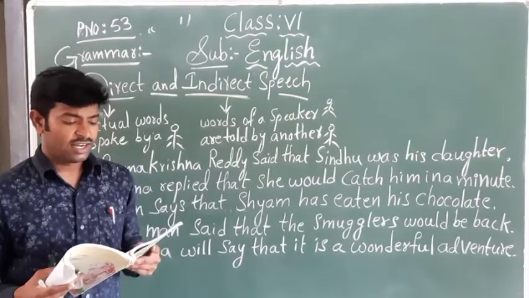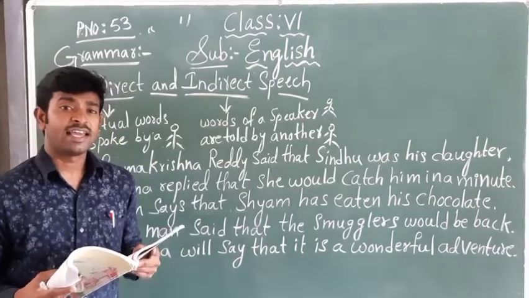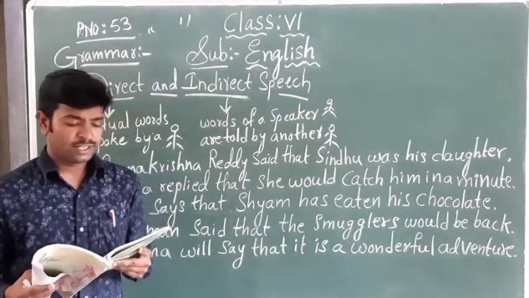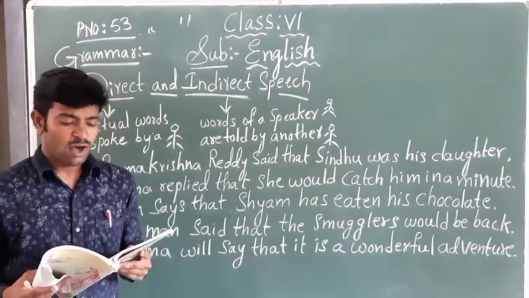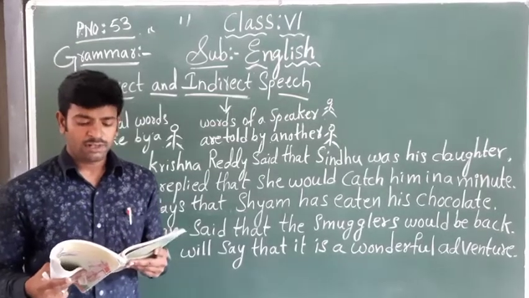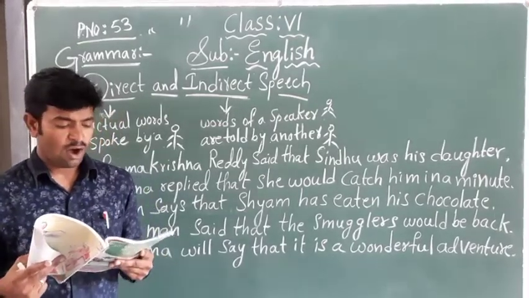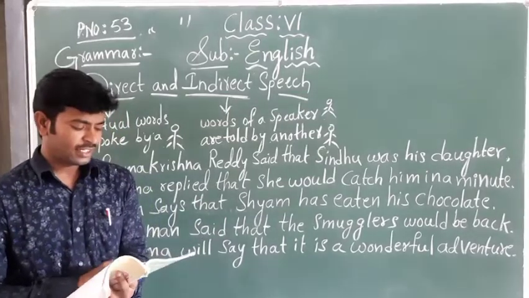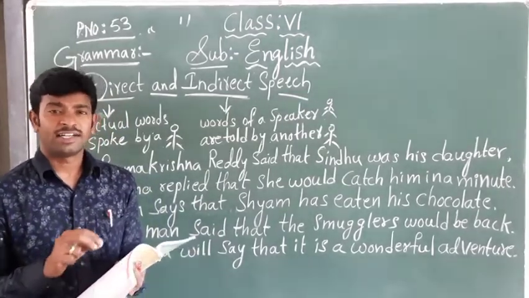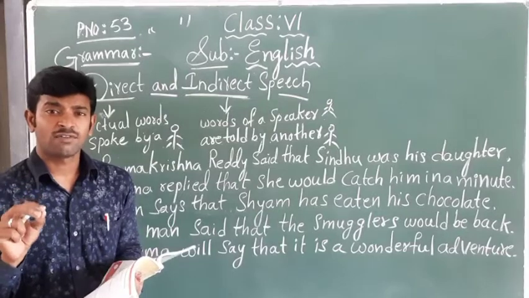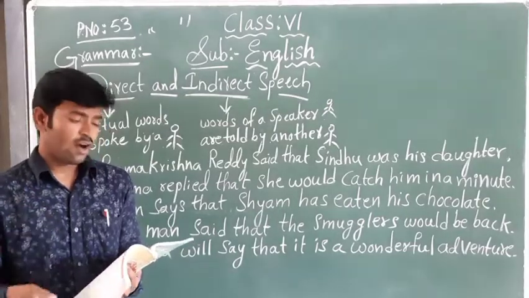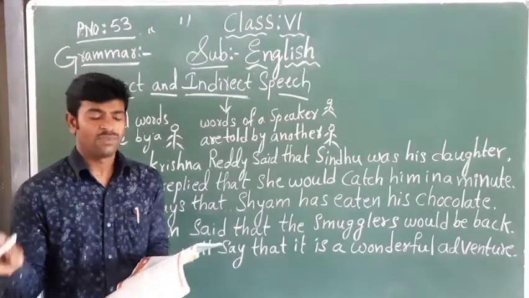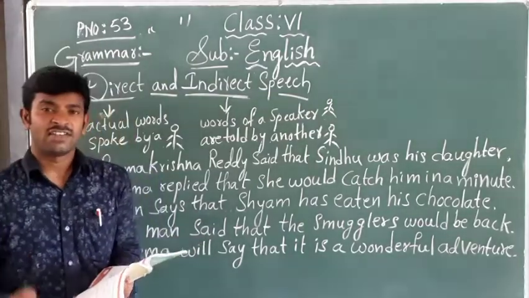Next one, see here. An exception. See carefully, children, in the textbook. An exception to this past tense rule is when the reported clause is a universal truth or a scientific truth. Whatever sentence is in the direct speech in the universal form, a universal truth or a scientific fact, it doesn't change.